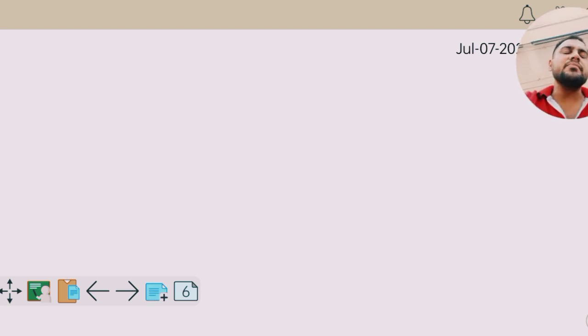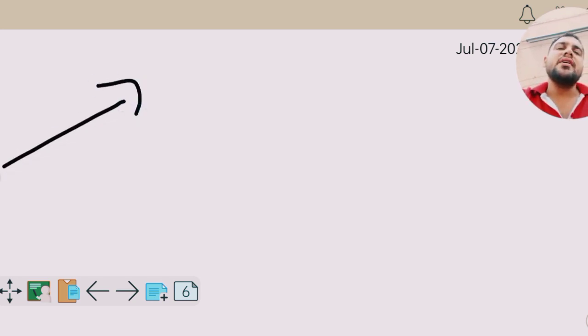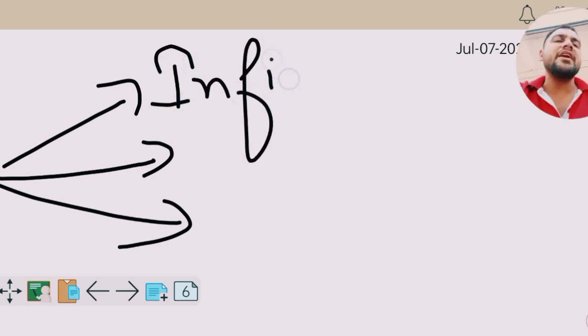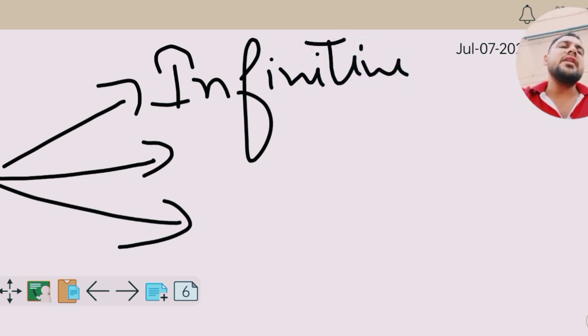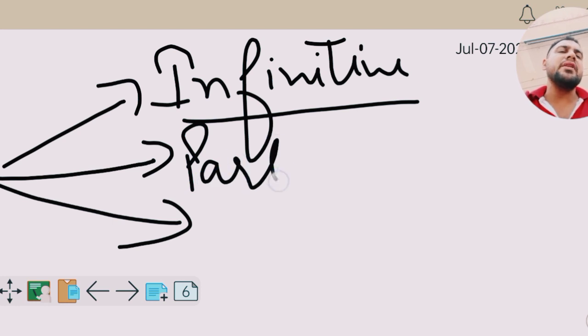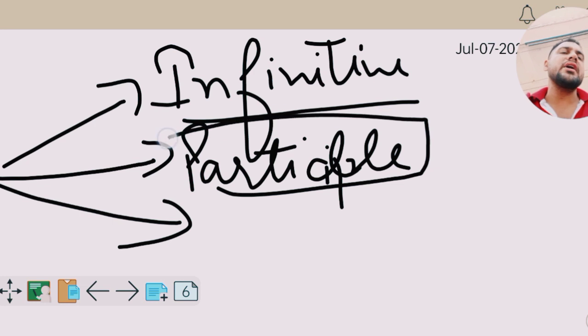Now the next thing that comes about the conversion is that we have to use some methods. I'll be talking about three methods as I mentioned earlier. The first method that I'll be talking about is infinitive. By using infinitive, I can alter whatever is to be started first. We're going to talk about how to use infinitive to change two sentences into one single simple sentence. And we are going to talk about how participle is going to be helpful to change any sentence into a single simple sentence.